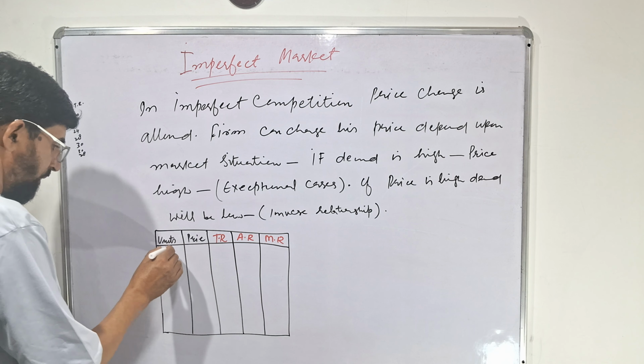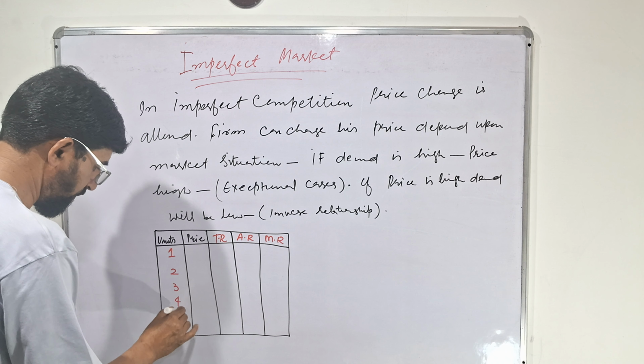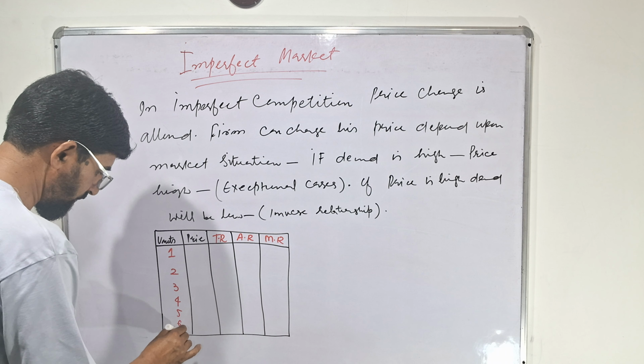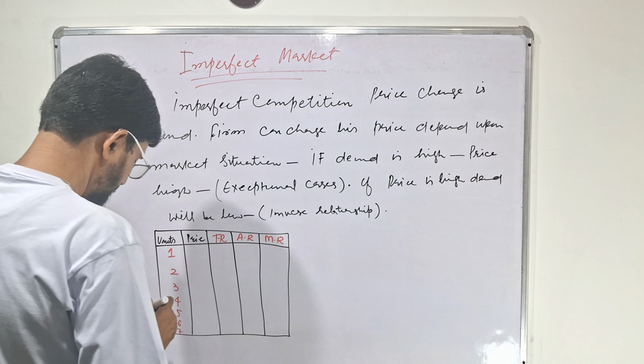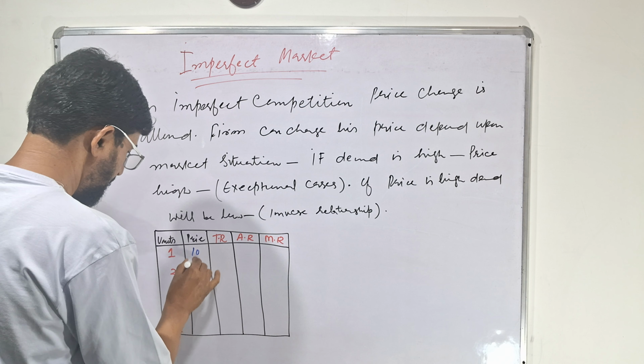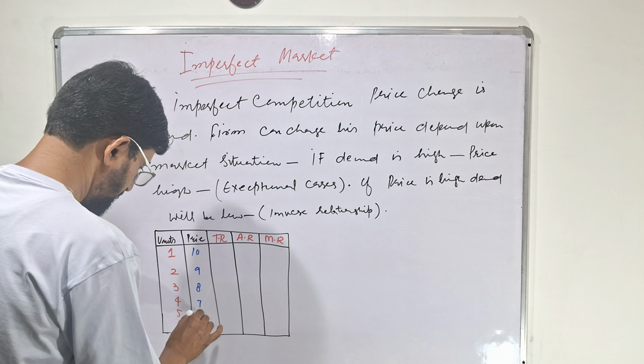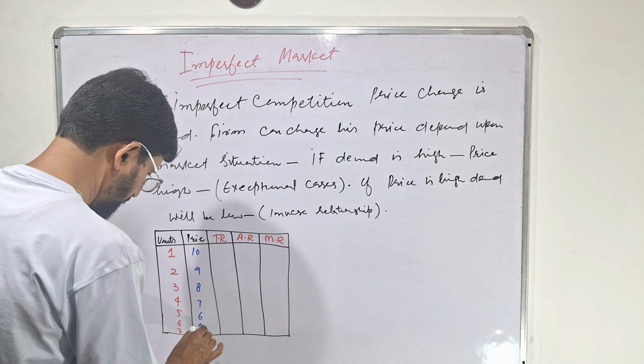Now units will be 1, 2, 3, 4, 5, 6, 7. Here I will write price: 10, 9, 8, 7, 6, 5, 4.